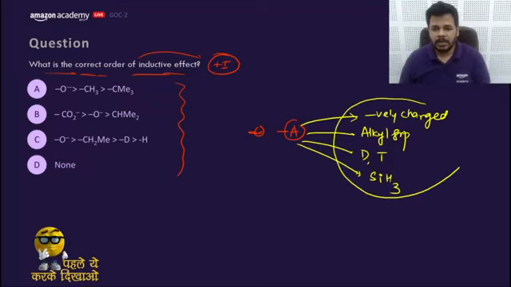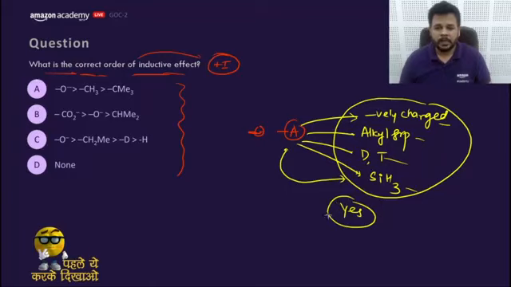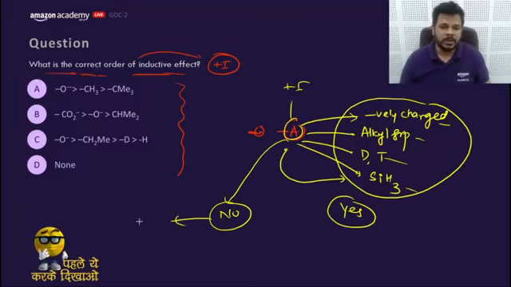If you ask all these 4 questions to the A, if any one of these questions gets the answer yes, that means this A would be plus I. Otherwise, if you get the answer no, that means this would be minus I only. Okay, so let's start with this O minus.